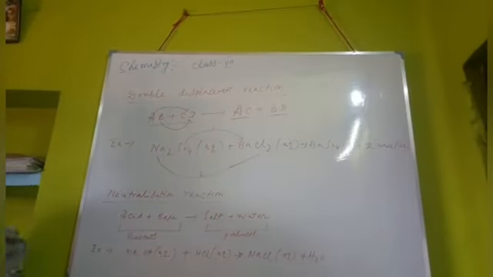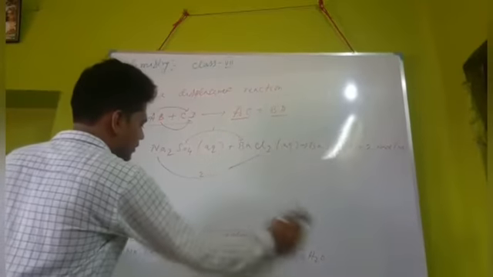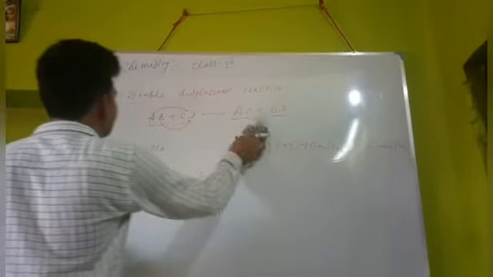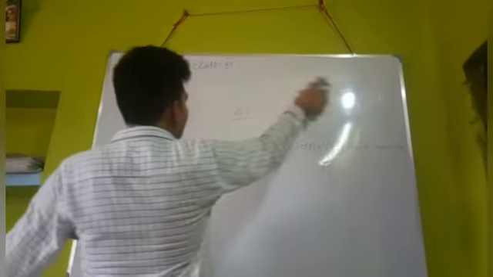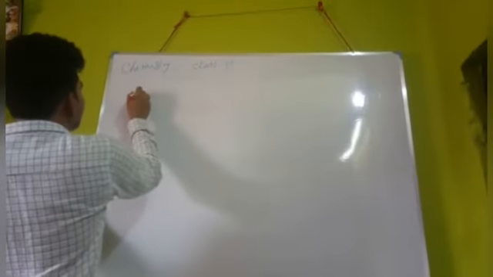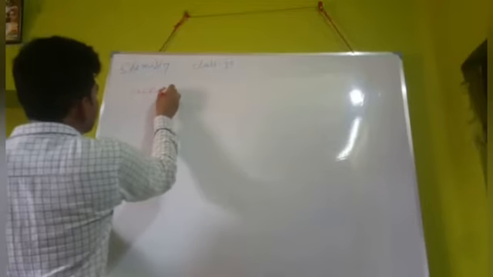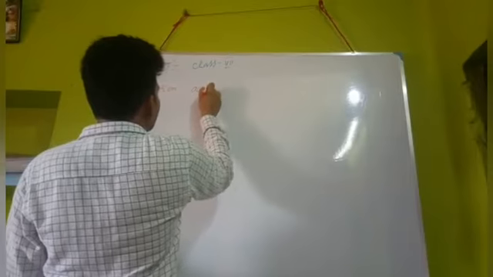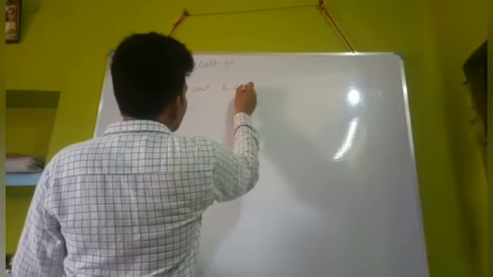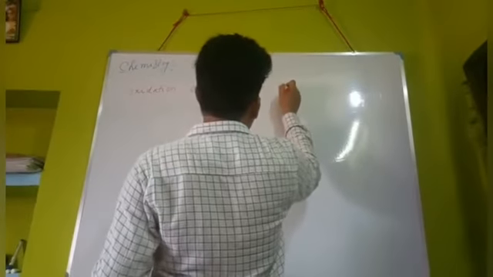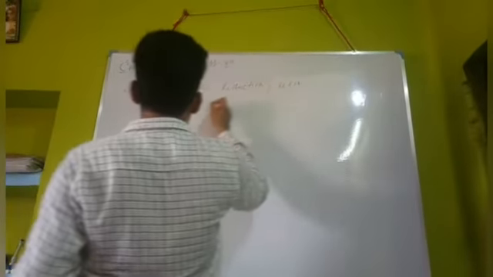Now you come to the last type of chemical reaction, oxidation and reduction, or redox reaction.